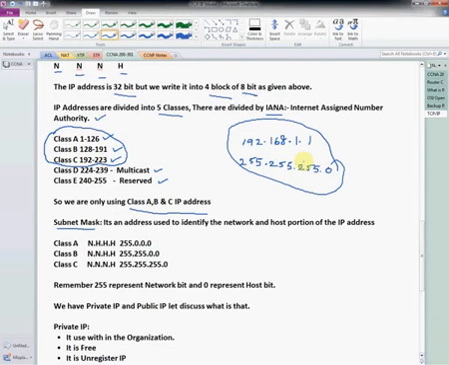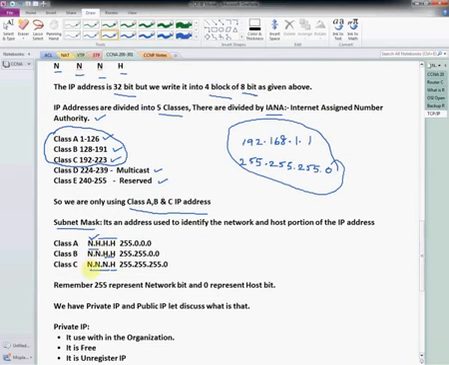And see here, class A has 1 network part and 3 host parts. Class B has 2 network parts and 2 host parts. Okay, and class C has 3 network parts and 1 host part. Did you understand? We need to remember this. Class A has 1 network part and 3 host parts, and class B has 2 network parts and 2 host parts.